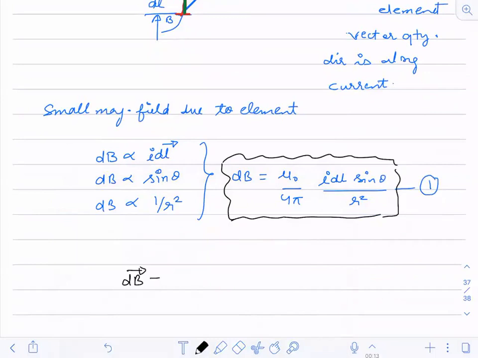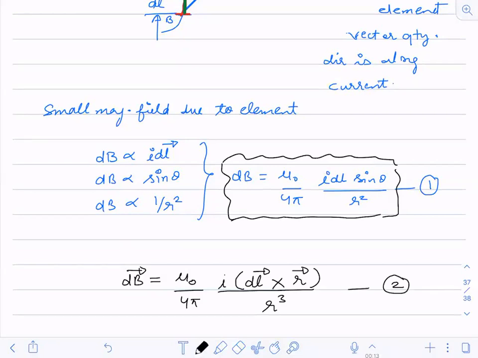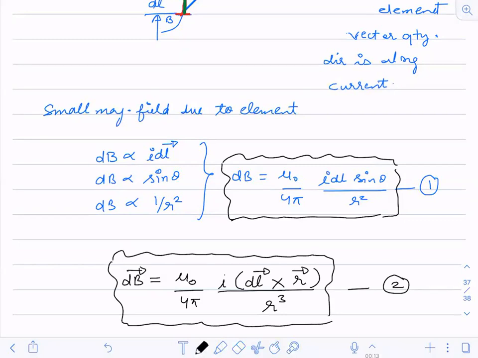This B vector will become mu naught divided by 4 pi, I within bracket dl vector cross r vector, divided by r cube. This is in vector form.